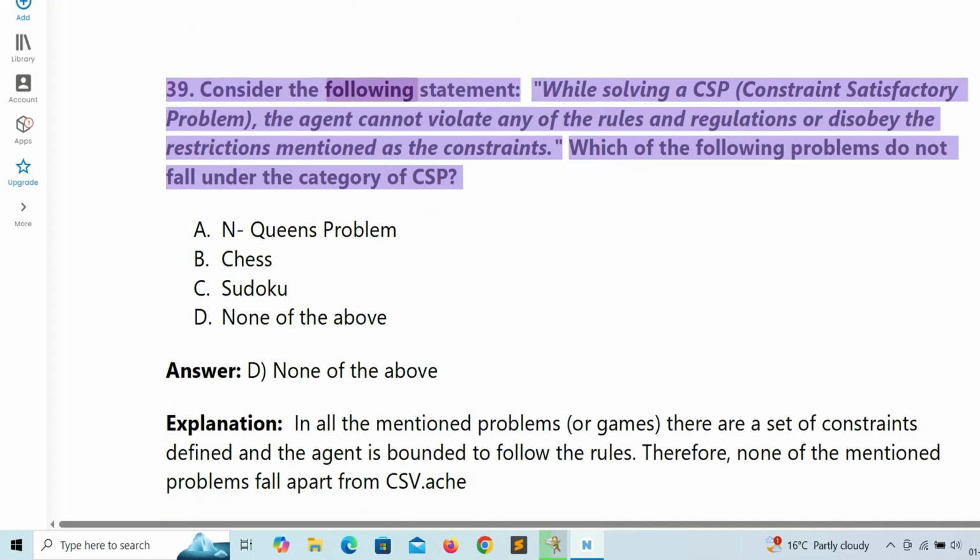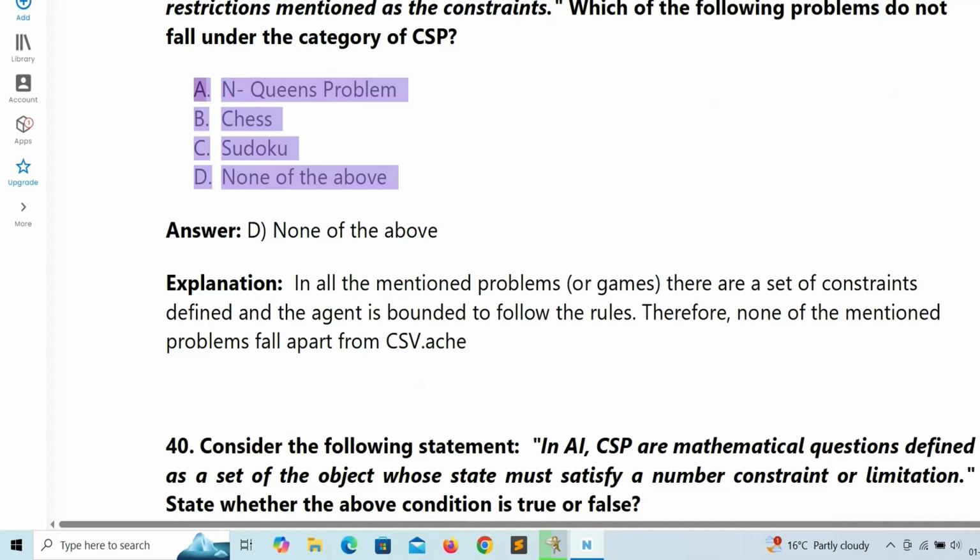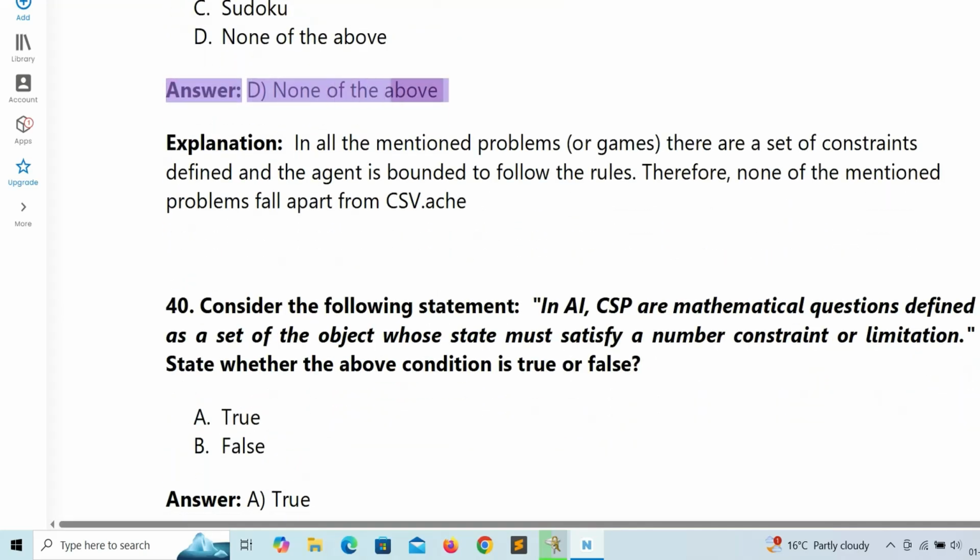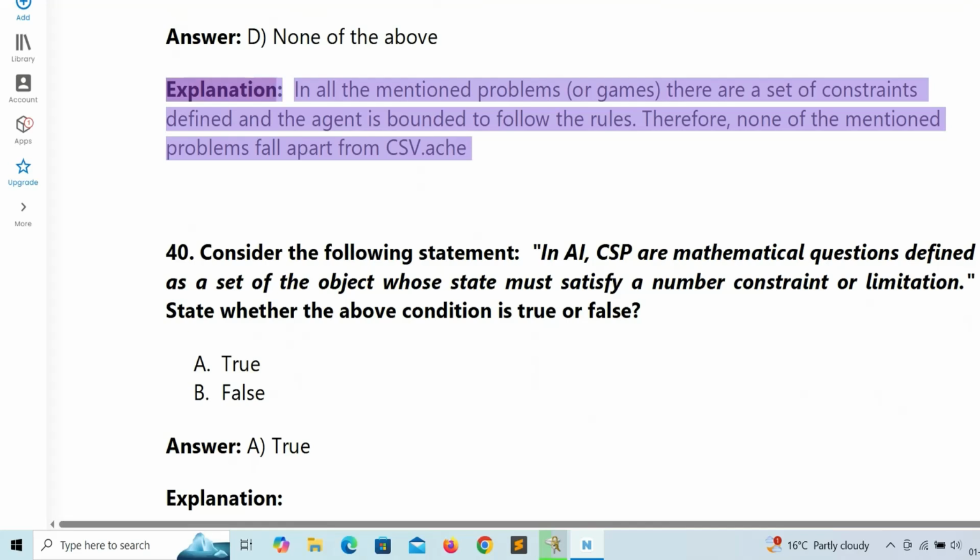39. Consider the following statement. While solving a CSP, constraint satisfaction problem, the agent cannot violate any of the rules and regulations or disobey the restrictions mentioned as the constraints. Which of the following problems do not fall under the category of CSP? A. N-Queens problem. B. Chess. C. Sudoku. D. None of the above. Answer: D. None of the above. Explanation: in all the mentioned problems or games, there are a set of constraints defined and the agent is bound to follow the rules. Therefore, none of the mentioned problems fall apart from CSP.